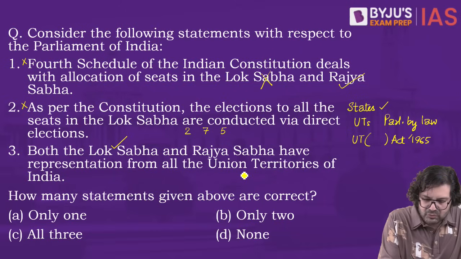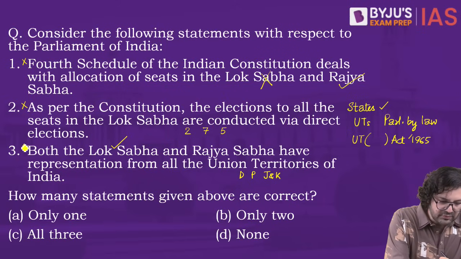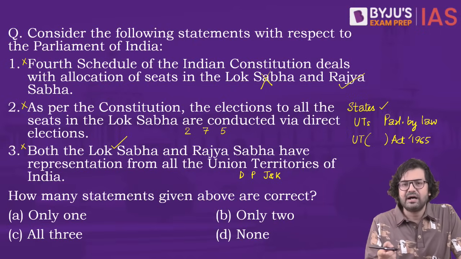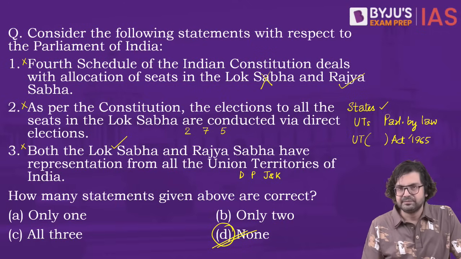It's only from the UTs of Delhi, Pondicherry, Jammu and Kashmir. Okay. So 3 is also wrong. How many statements given above are correct? D. None of the statements are correct.